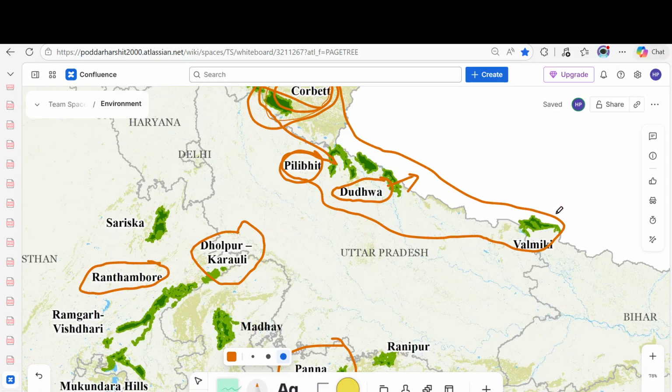Let's come to Valmiki Tiger Reserve that is in Bihar. Okay, so this is the only tiger reserve in Bihar. It is adjacent to Chitwan National Park in Nepal. Okay. That comes to Central India.